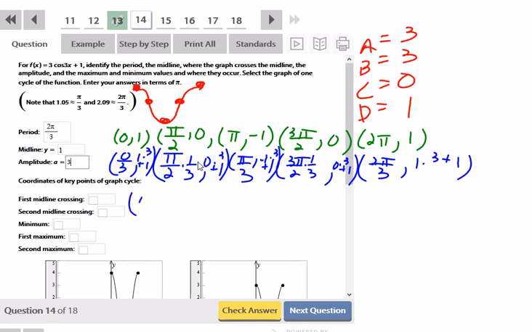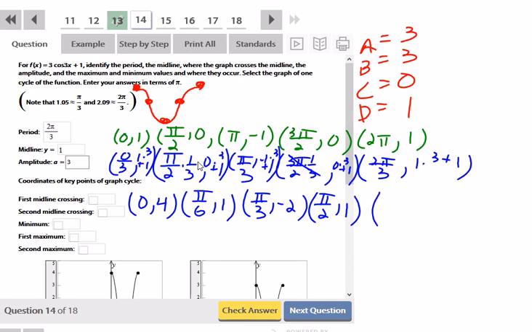0 divided by 3 is 0. 1 times 3 plus 1 is 4. Pi over 2 times 1/3 is pi over 6. 0 times 3 plus 1 is 1. Pi over 3 stays as pi over 3. Negative 1 times 3 is negative 3 plus 1 is negative 2. For this, the 3's cancel out, so I end up with pi over 2, comma 1. And then 2 pi over 3 stays the same. 1 times 3 plus 1 is 4. So those are the key points after the transformations.